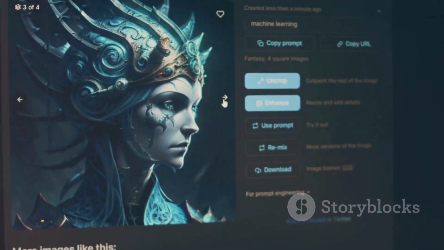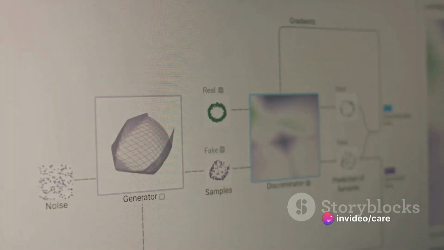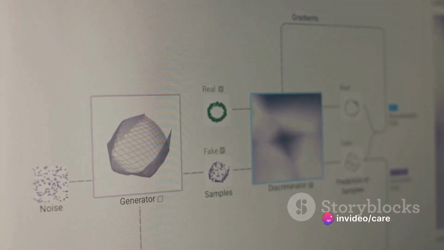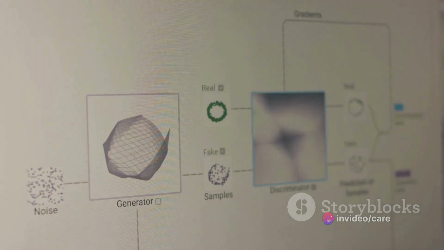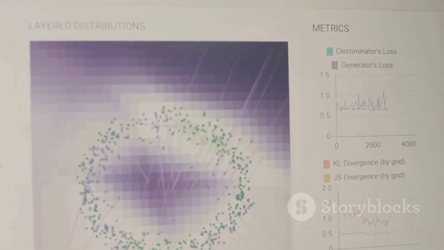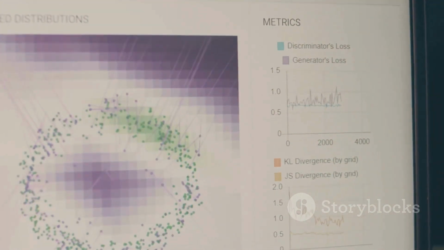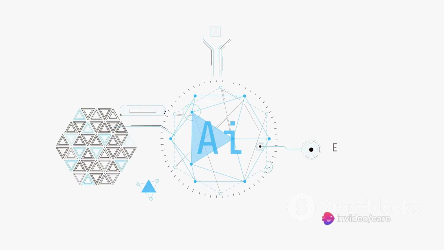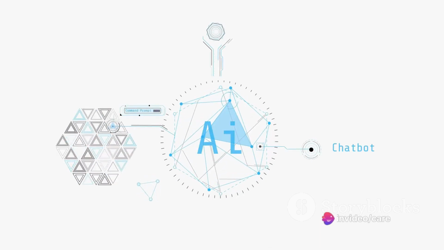Generative AI uses two main models: generative adversarial networks, GANs, and variational autoencoders, VAEs. GANs consist of two parts: the generator, which creates the new content, and the discriminator, which evaluates that content based on the data it has been trained on. The two parts work together, constantly improving and refining the output until it is as close as possible to the